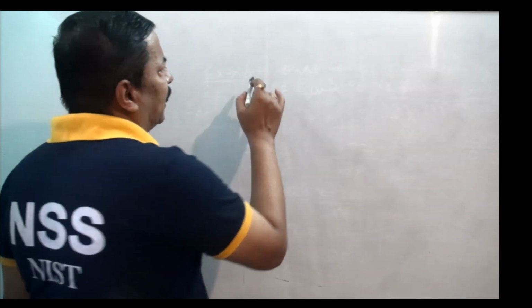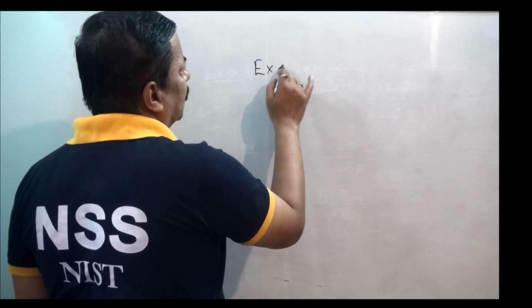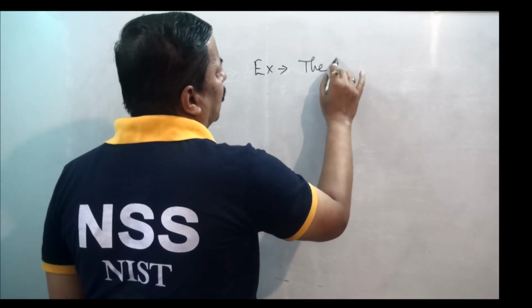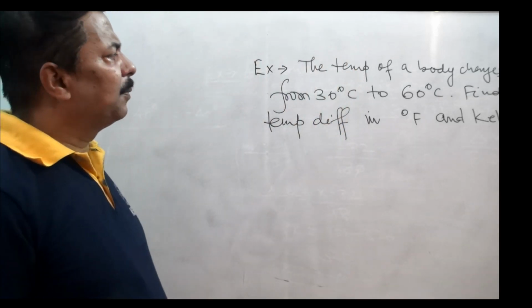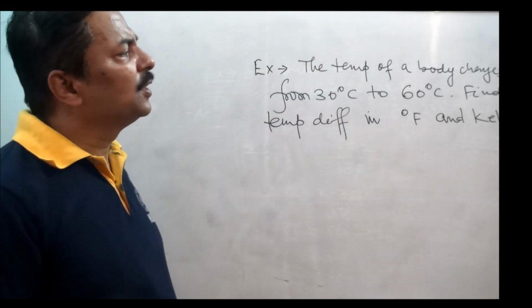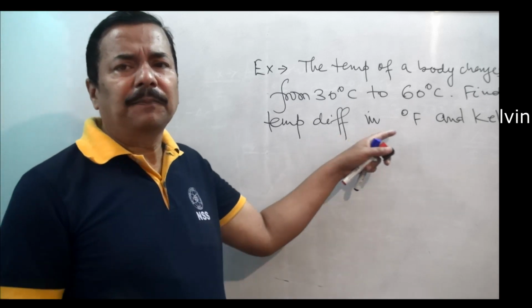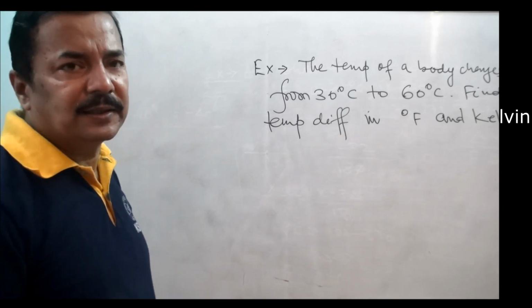Second example we can take. The second question is: the temperature of a body changes from 30 degree to 60 degree. Find the temperature difference in degree Fahrenheit and Kelvin scale.